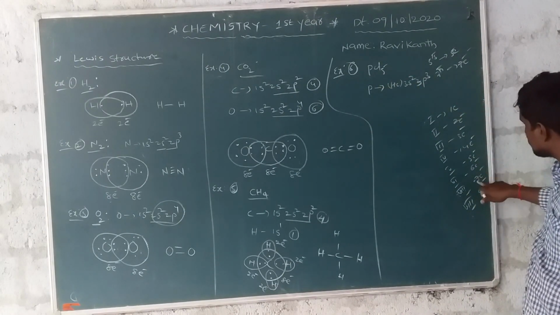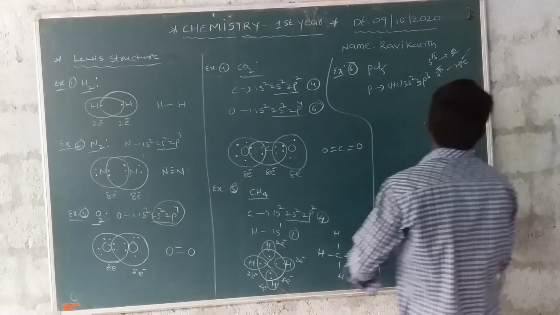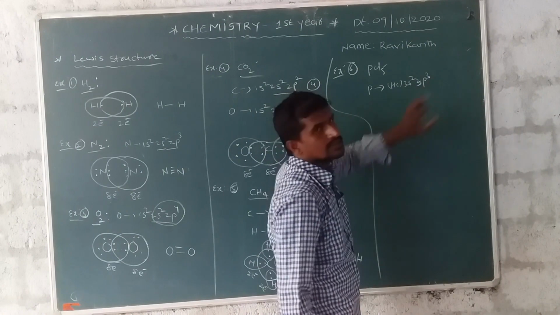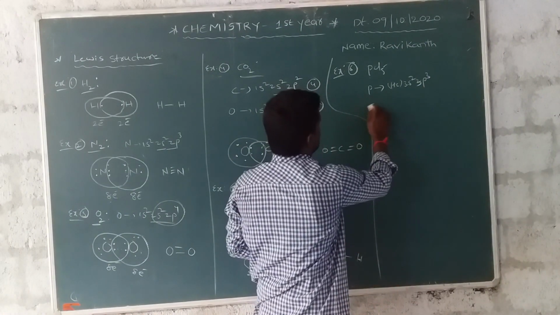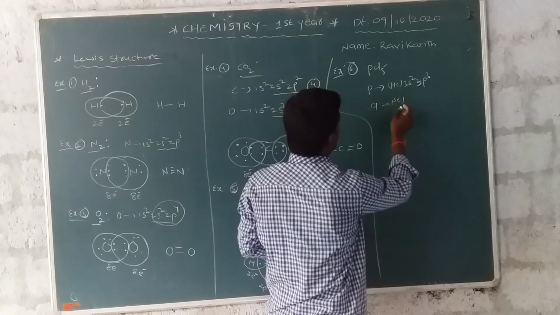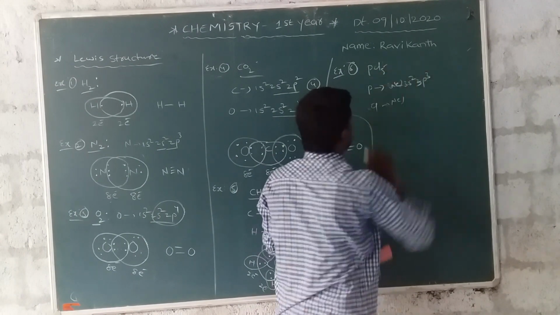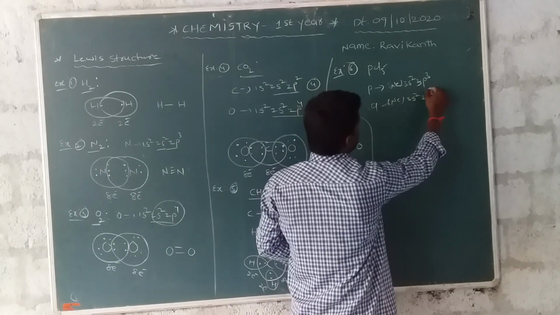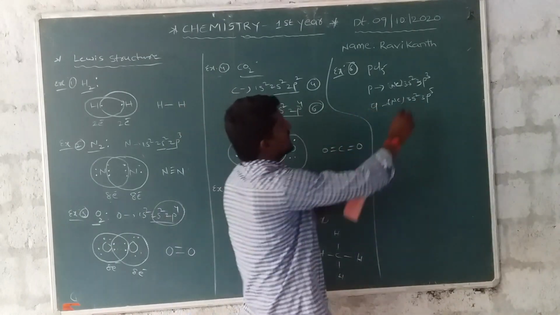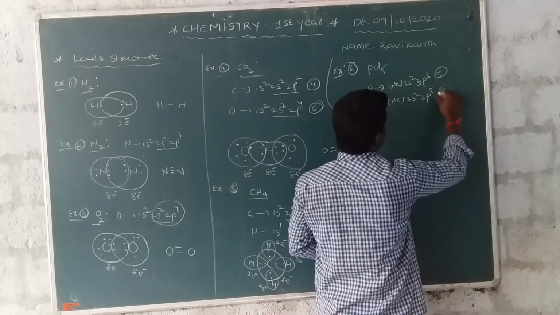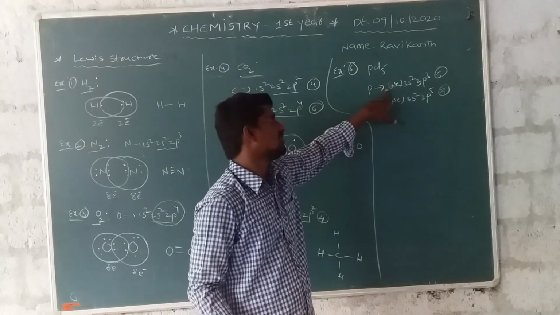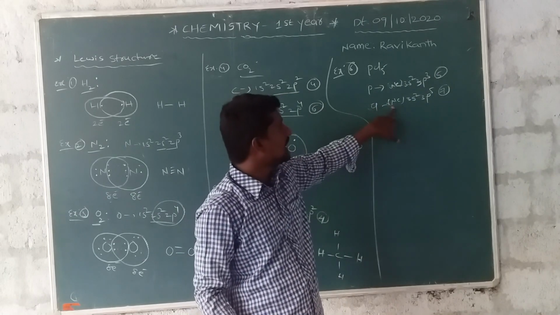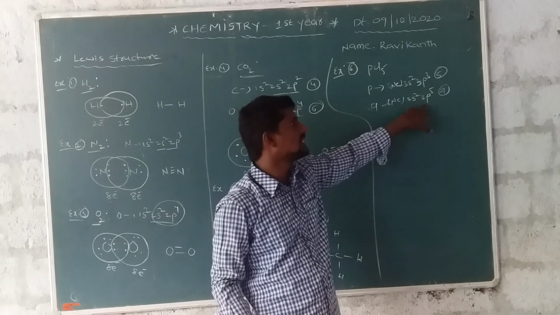In seventh group elements, how many electrons in the outermost orbital? 7 electrons. Phosphorus electronic configuration is neon 3s2 and 3p3, chlorine is neon 3s2 and 3p5. Phosphorus has 5 electrons in the outermost orbital, chlorine has 7 electrons.